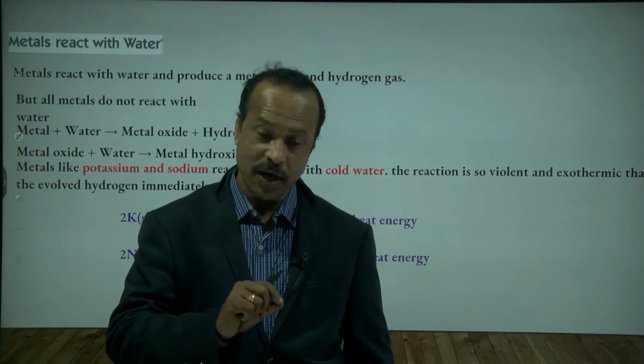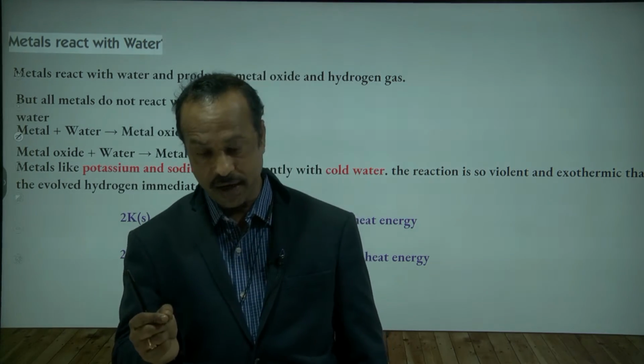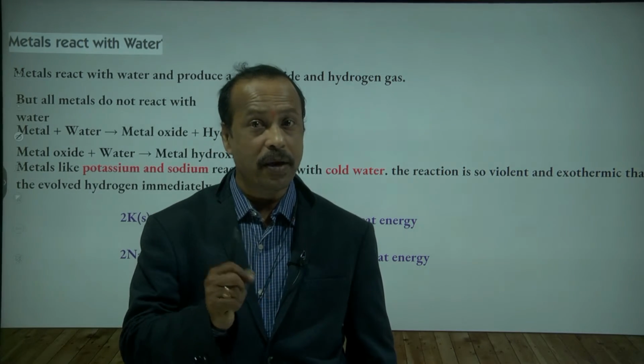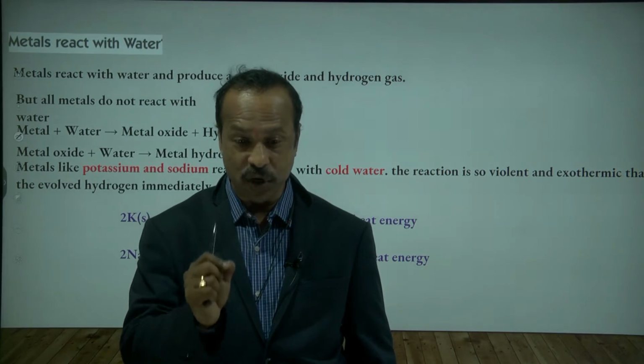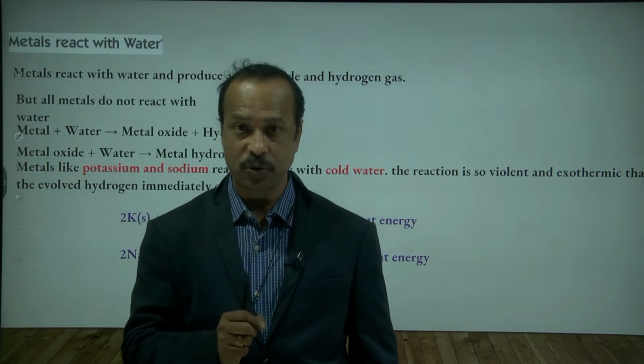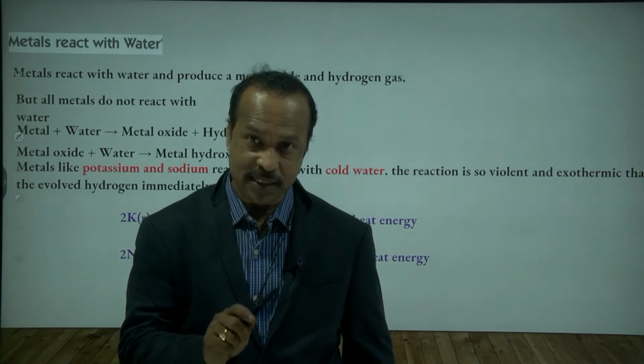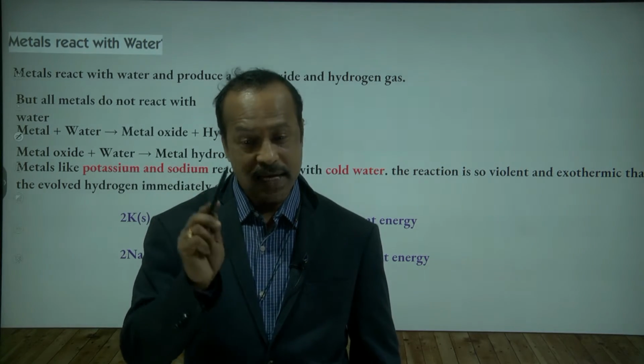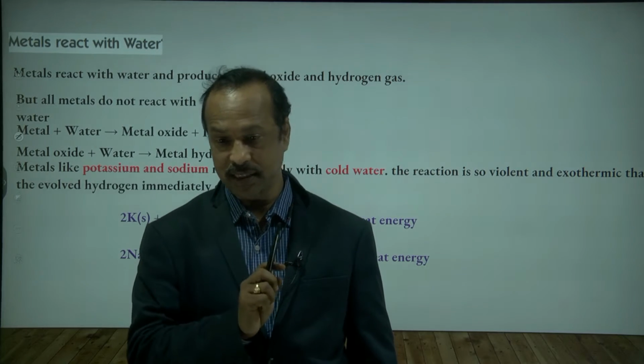And metal oxides may also react with excess water to form hydroxides, means bases, and also liberate hydrogen gas. Is this clear to you?